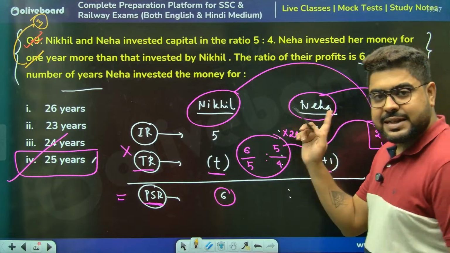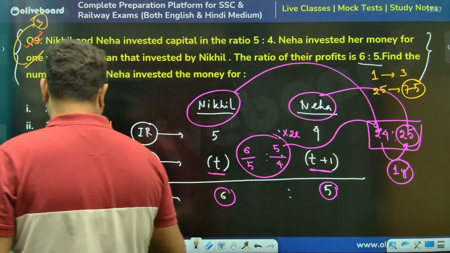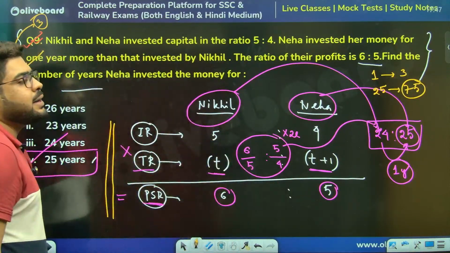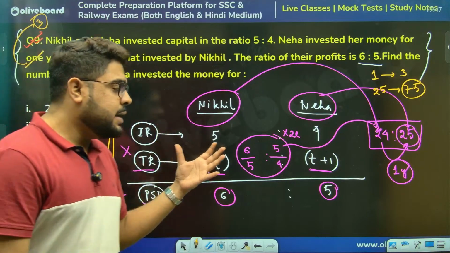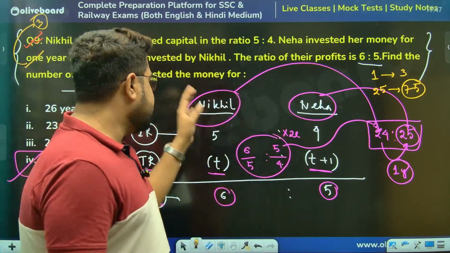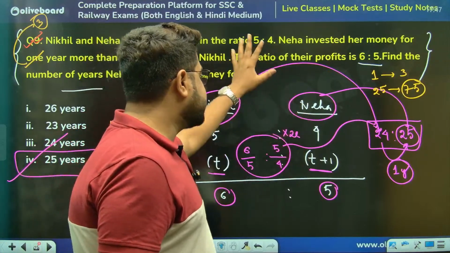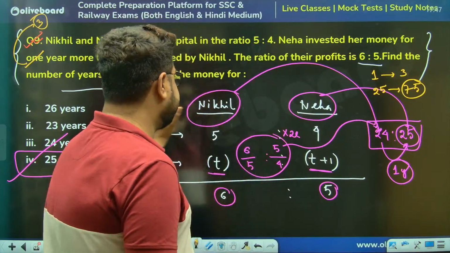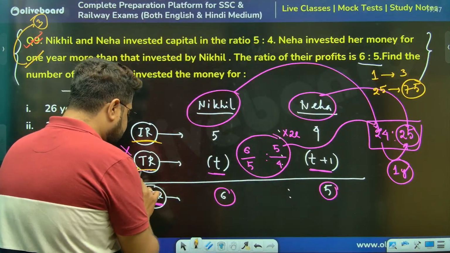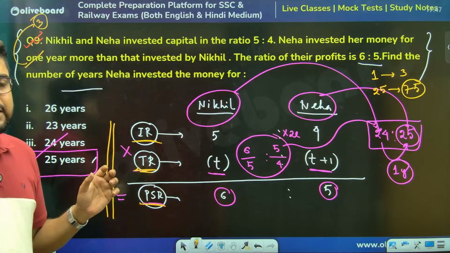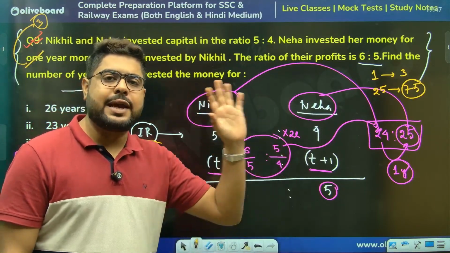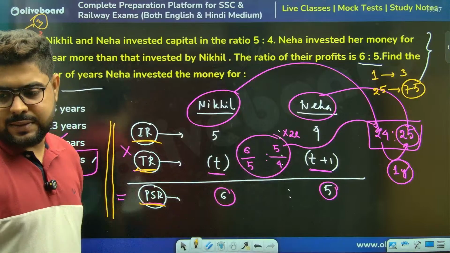Clear, sir? This technique is for partnership. I always say, learn the chapter properly. If you know partnership, any equation of partnership can be done using this concept. Investment ratio into time ratio is profit sharing ratio. This is the only concept of this entire chapter. Nothing else is there.